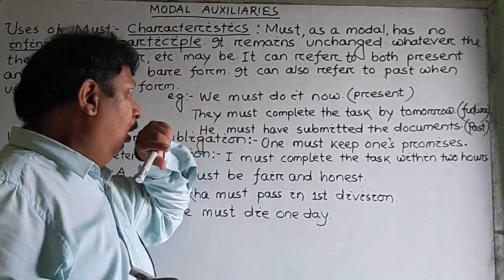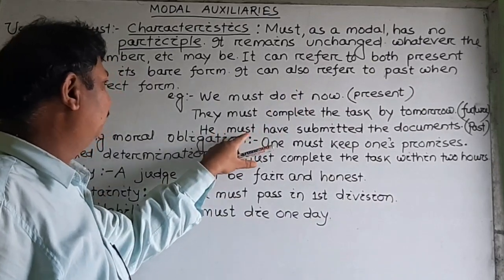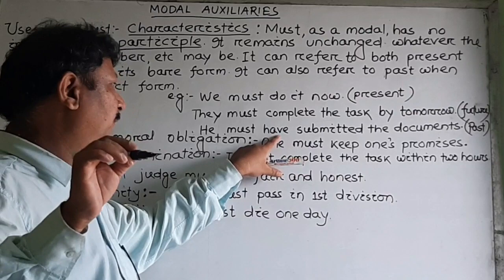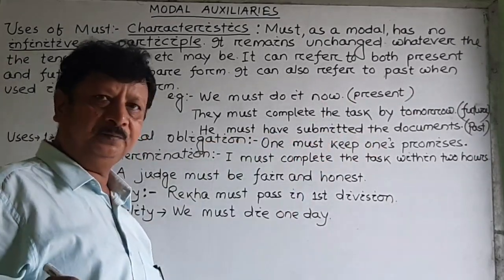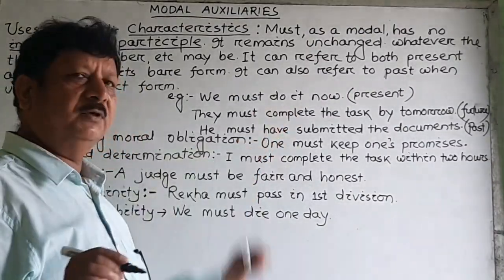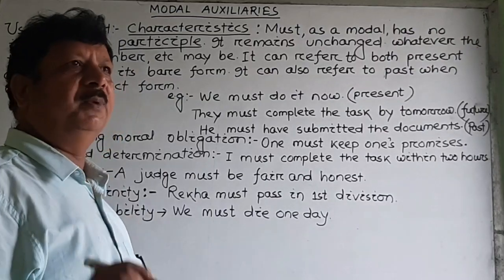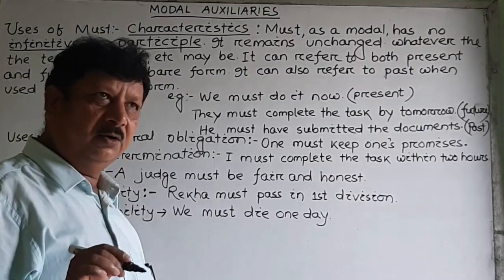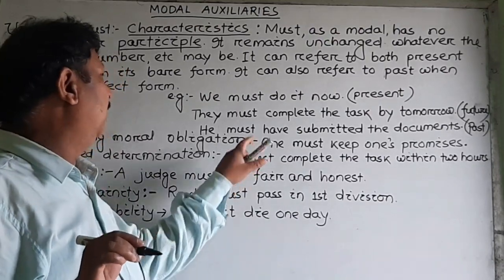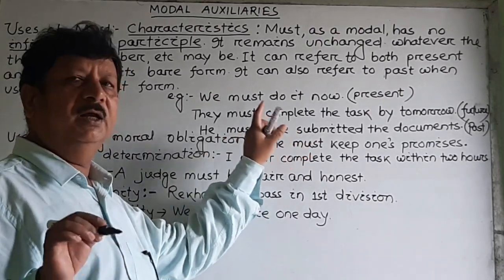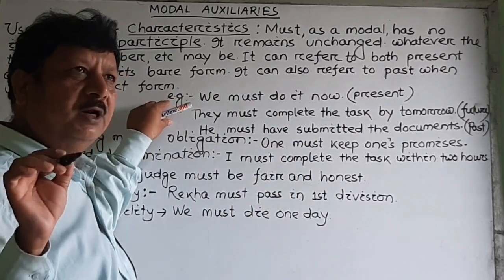And in its perfect form, see, when we use must, perfect form means by adding have. So, he must have submitted the documents. What does it mean? It means the action refers to the past. The action has already been done and we are sure, we are confident that the person has already submitted. So these are the certain characteristics of modal we should learn.